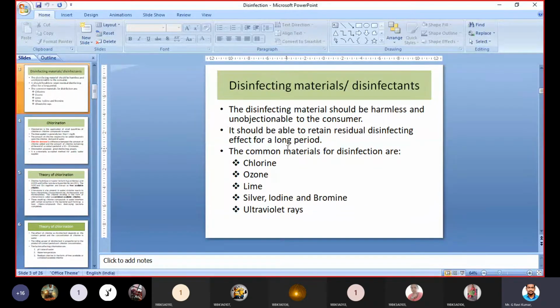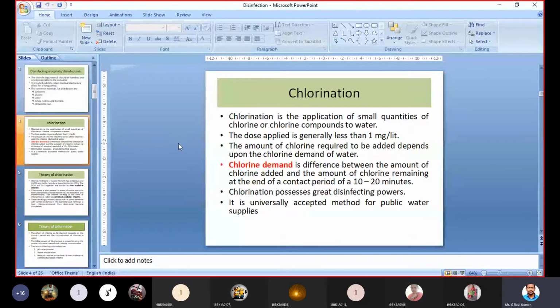So that's it. These are the commonly used disinfecting materials. Now we will see each one of these: how to apply them, how they work in water, how they kill the bacteria, and to what extent the water will be safe and potable for human beings. First, the most commonly used substance as a disinfectant is chlorine. Throughout the world, chlorine is accepted as a disinfecting material.